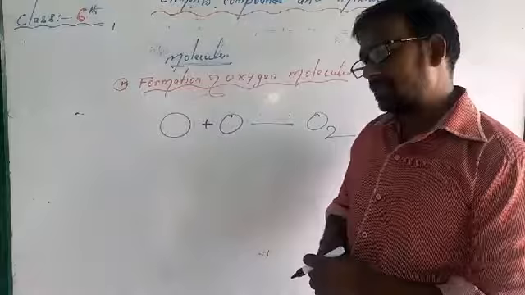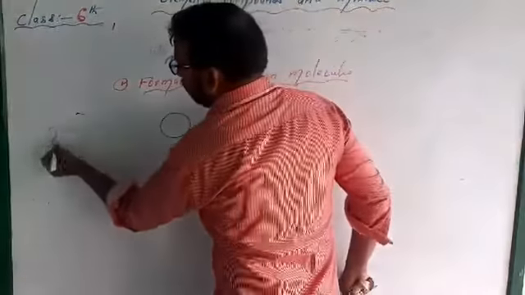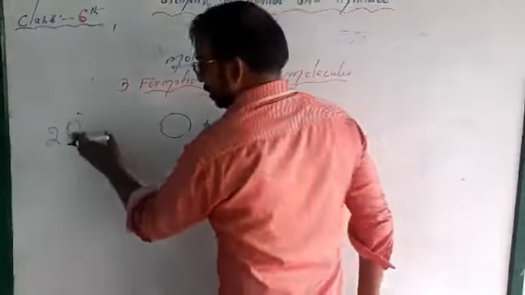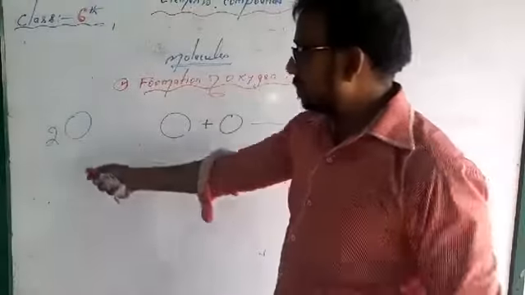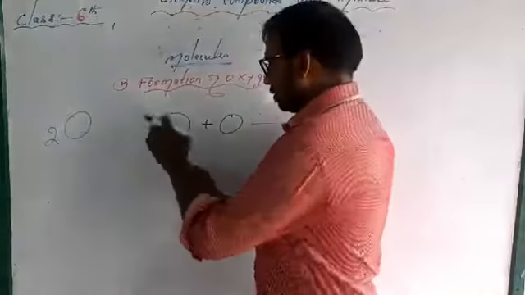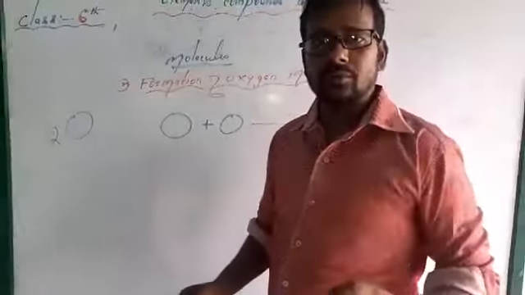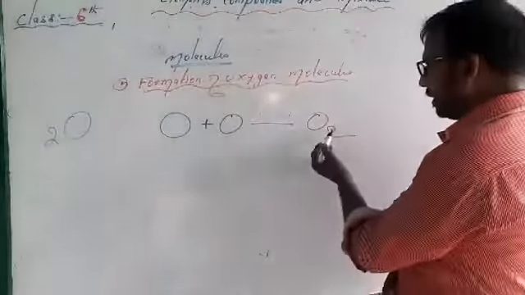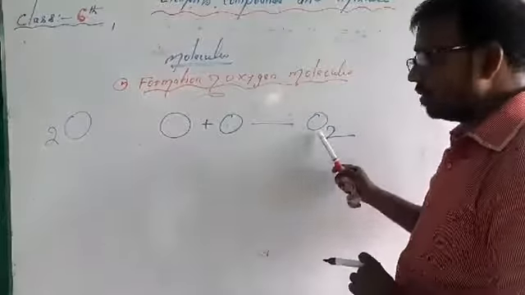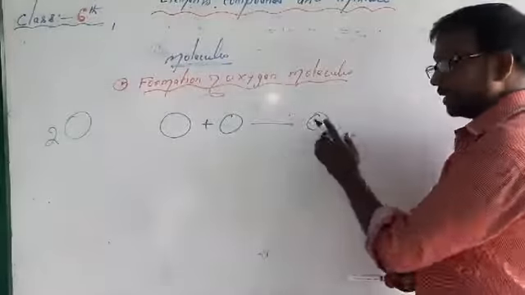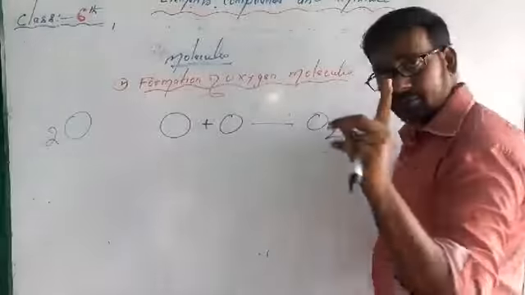Then one question is, I think, going on in your mind. Sir, can you write it like 2O, not O2? No, my dear student. 2O represents two elements, both staying alone. They are not combined. But here I have written 2 as a subscript, which means two atoms combined to form a molecule. That is the molecular form. Here there is only one molecule, and in that one molecule, 2 atoms are there.